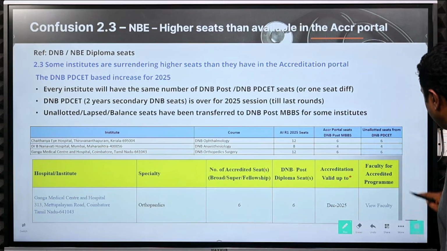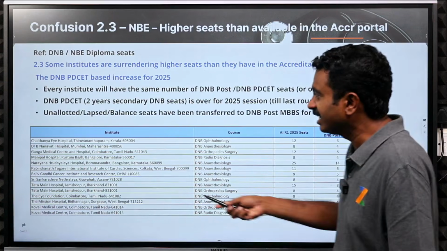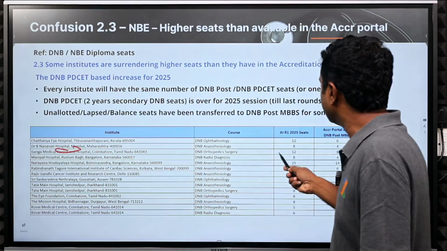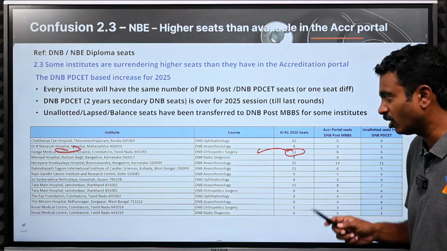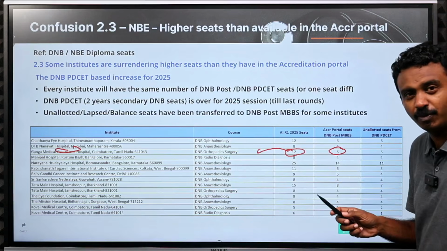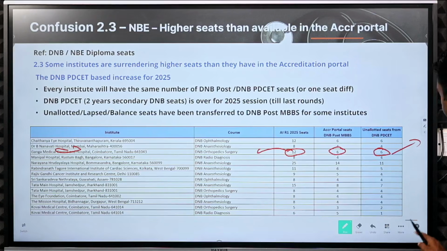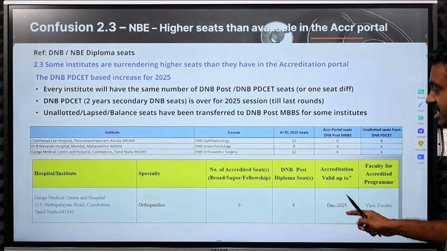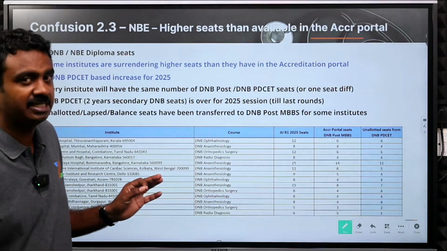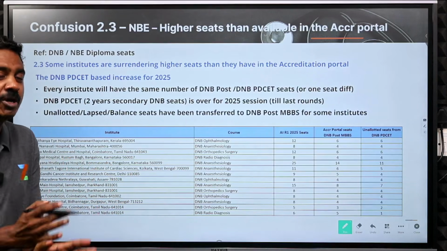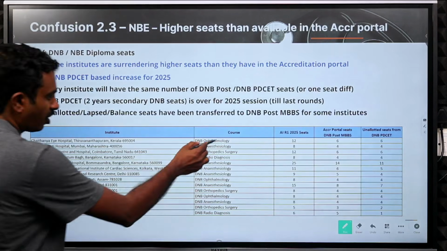That is why, when you are going ahead, you will see that, let us say we take Ganga Medical Center, the All India round 1 seat matrix will have 12 seats in DNB orthopedics. 6 are part of the DNB post MBBS, and the rest 6 are from the DNB PD set seats. That is what we showed here, correct? Similarly, you have a whole list of excellent seats which have come in because of the DNB PD set, because DNB counselling was over at least a month back and the counselling has started now. Now you will see all these seats available.